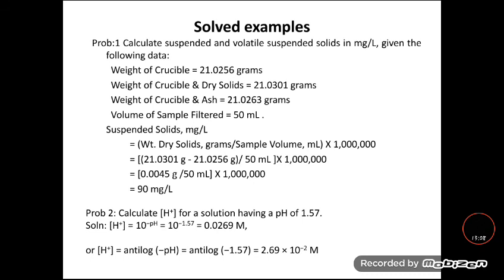Next problem, calculate the hydrogen ion concentration having a pH of 1.57. This is the formula we use for the calculation of the hydrogen ion concentration from the pH. That is, pH is equal to minus the logarithm of the hydrogen ion concentration. Reversing this, the hydrogen ion concentration is given as the antilog of minus pH. By substituting the value we get the hydrogen ion concentration present in the water.